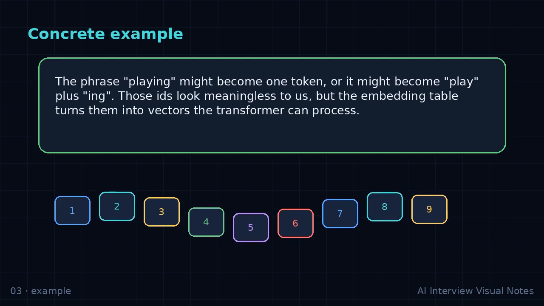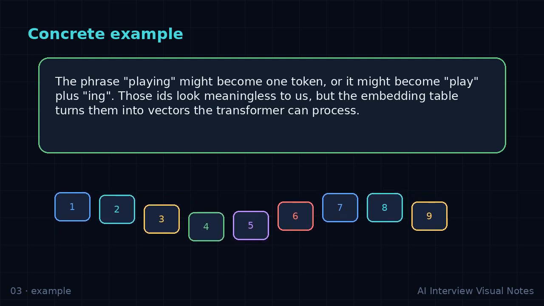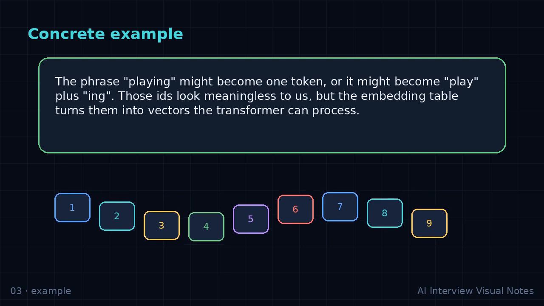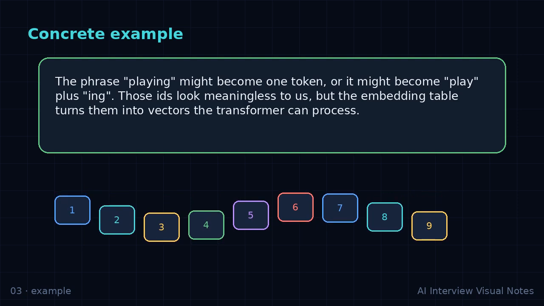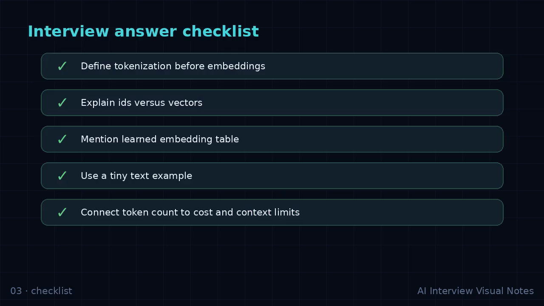For interview practice, avoid 3 mistakes. Do not give only math without intuition. Do not give only intuition without naming the mechanism. And do not pretend there is no trade-off. Most AI interview questions are really trade-off questions wearing a concept label. The best answer shows you know when the method works, when it becomes expensive, and how engineers usually manage that cost. Quick recap: tokenization and embeddings.